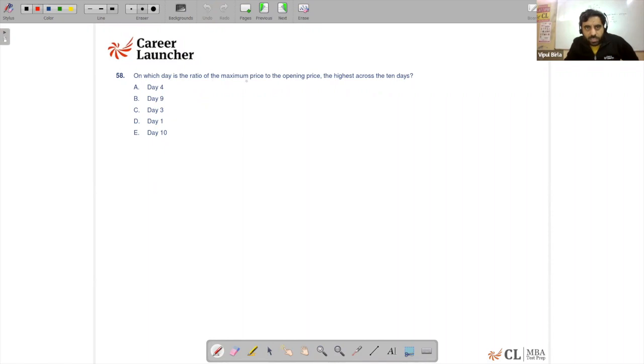On which day is the ratio of maximum price to the opening price the highest across 10 days? So maximum price upon the opening price, highest in 10 days. Okay. Since 5 options are there, we look only at these 5: 1, 3, 4, 9, 10.